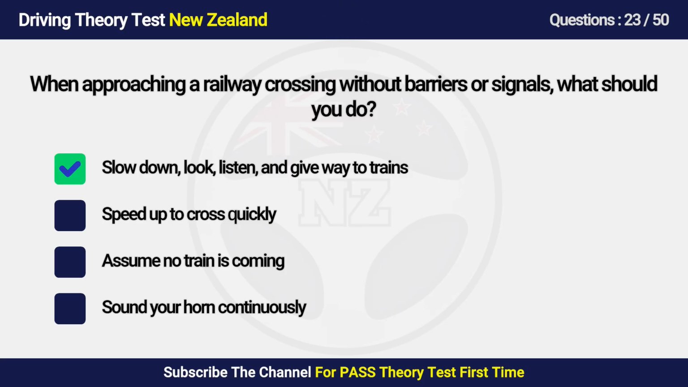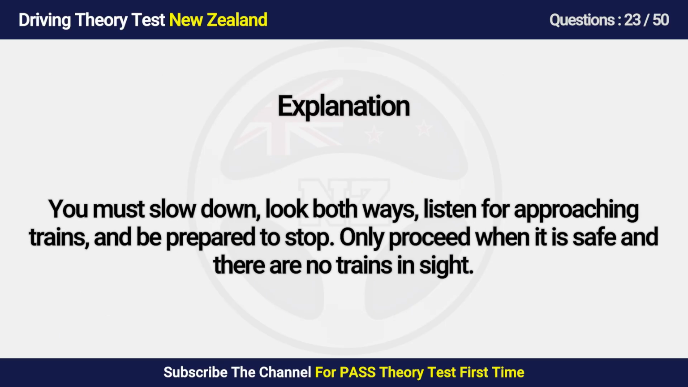Answer is A. Slow down, look, listen and give way to trains. You must slow down, look both ways, listen for approaching trains and be prepared to stop. Only proceed when it is safe and there are no trains in sight.